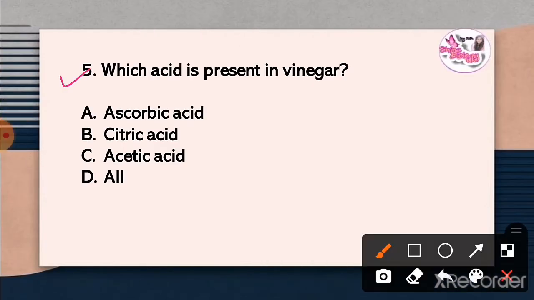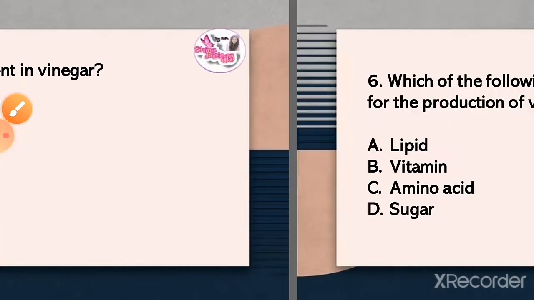Question 5. Which acid is present in vinegar? The correct answer is option C. Acetic acid is present in vinegar.